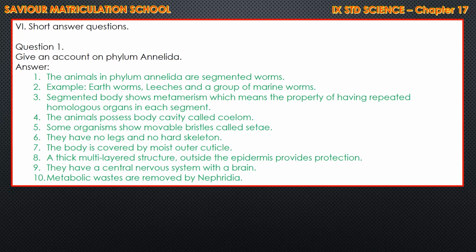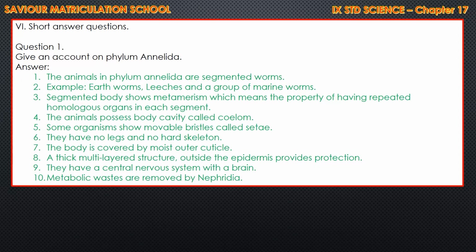Then brief answers. Give an account of phylum Annelida. Now you take the heading of Annelida and how many points are there? 10 points. You mark in the book. The animals in the phylum Annelida are segmented worms. Example, earthworm, leeches and a group of marine worms.